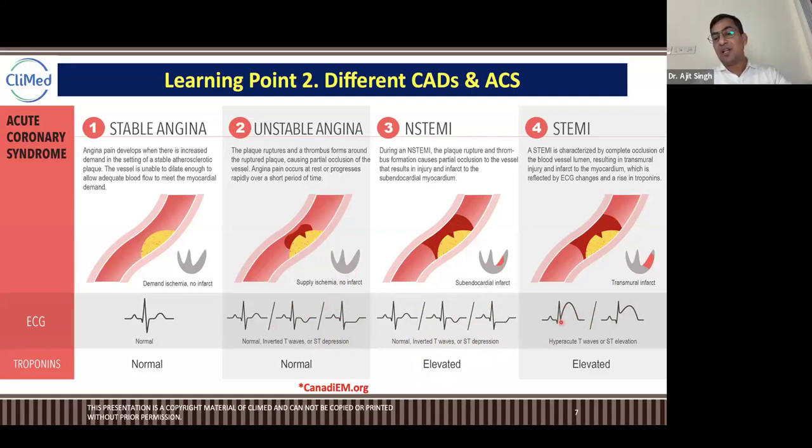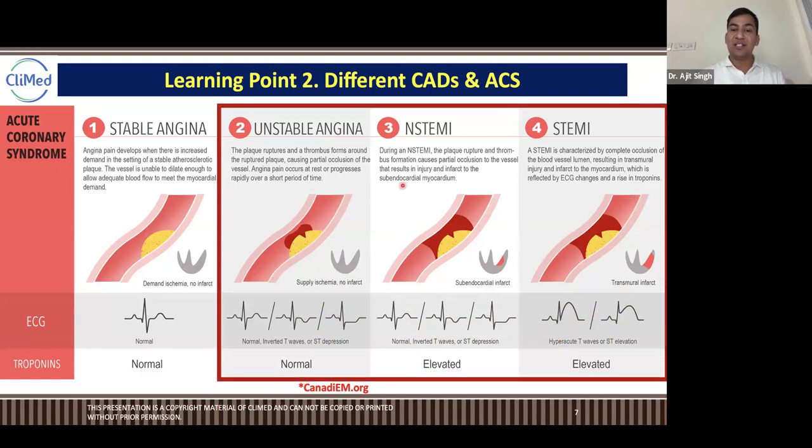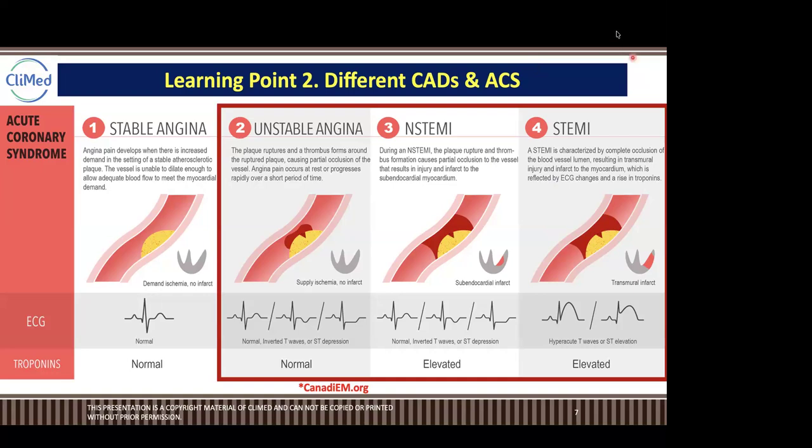Here transmural infarct has happened, and it is one of the very dangerous things. So not only this, but all three: unstable angina, NSTEMI and STEMI.